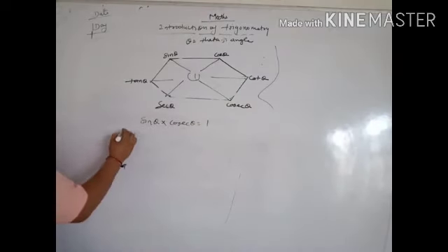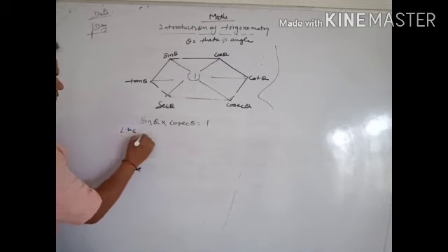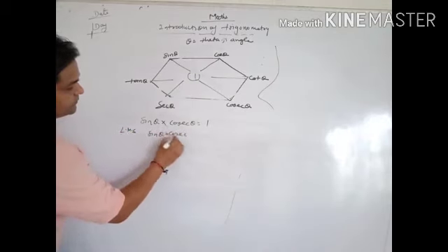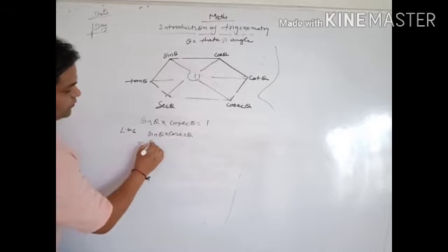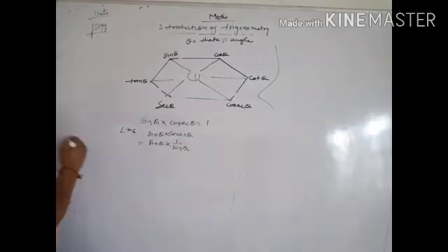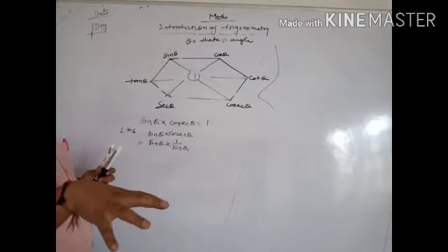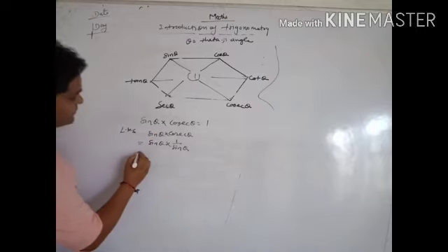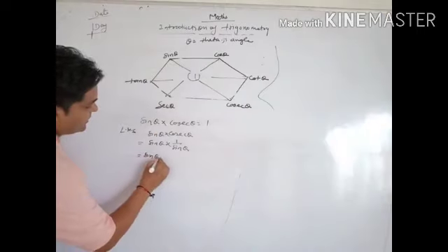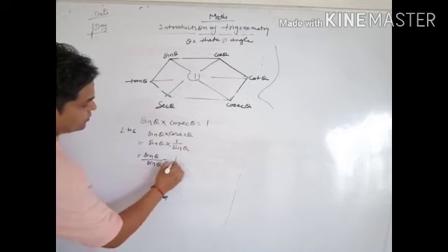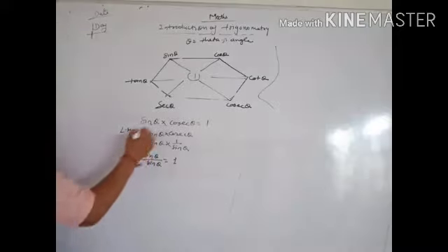Prove that, left hand side sin theta cosec theta. We write cosec theta equal to 1 by sin theta, because cosec theta is the reciprocal of sin theta. Now sin theta upon sin theta equal to 1, we have proved.